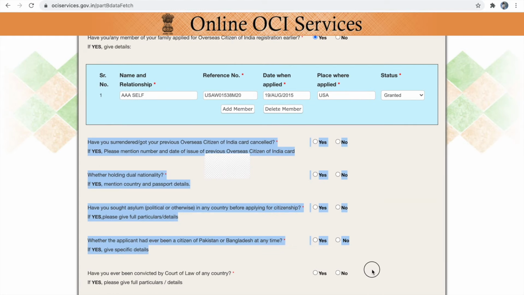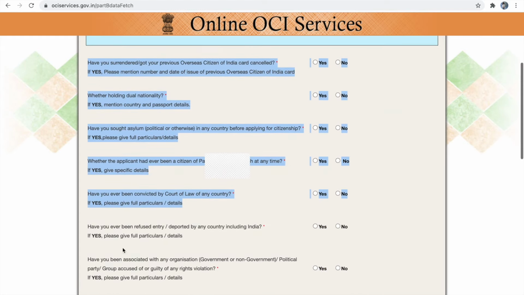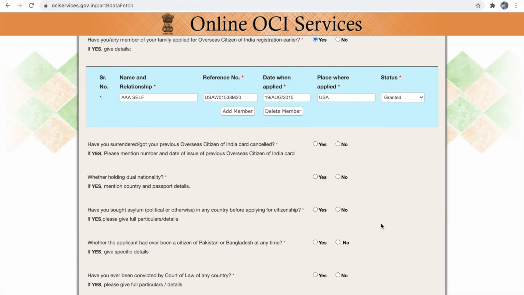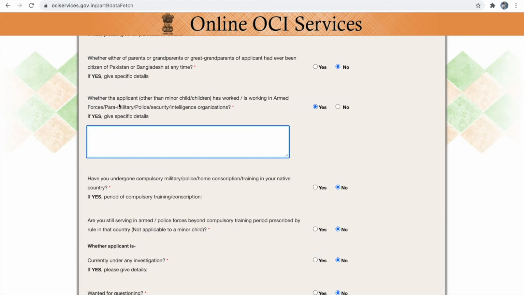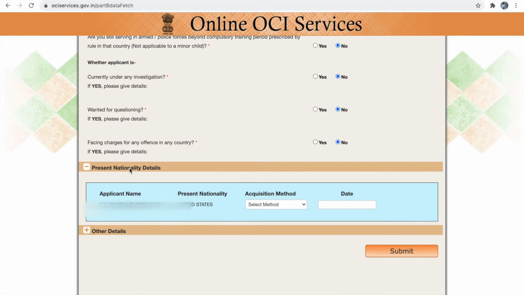So the next set of questions is for all the individuals. You have to answer according to your individual self. So please go through all these questions carefully before you answer them. If in case you have answered yes to any of these questions, then you have to provide the details of those below. Next is your present nationality details.